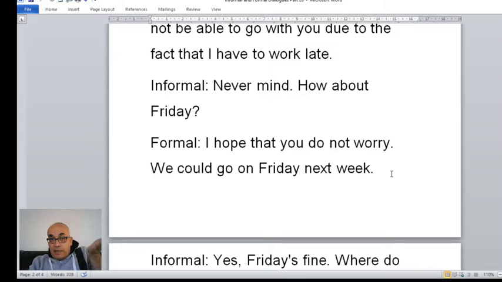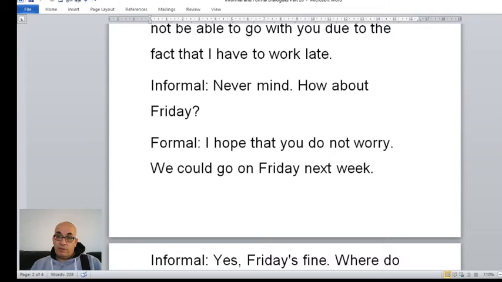Concerned is very academic, you can use worry instead of concerned. I am concerned, this is very academic. But in formal speaking, we don't use very academic English, so I hope that you do not worry. This is formal, it's better than never mind, because never mind is informal. I hope that you do not worry is formal. We could go on Friday next week. Again, this is formal. How about Friday?